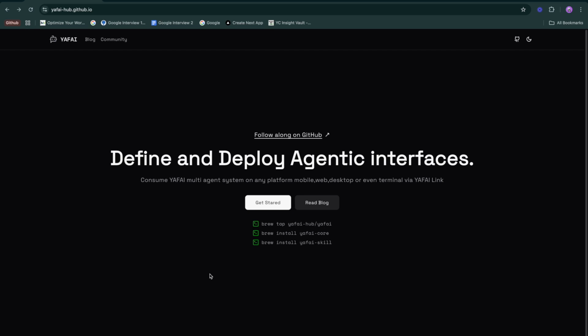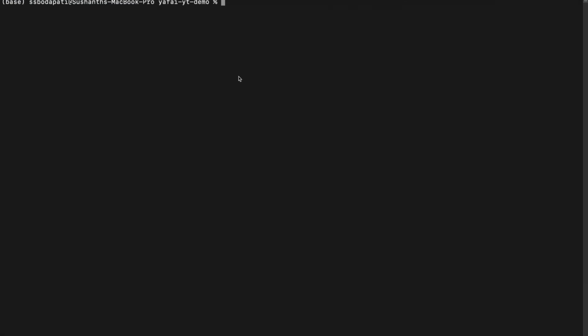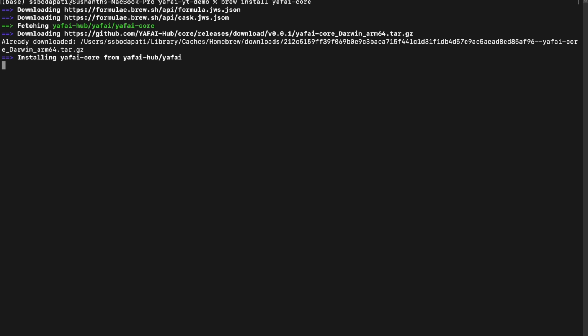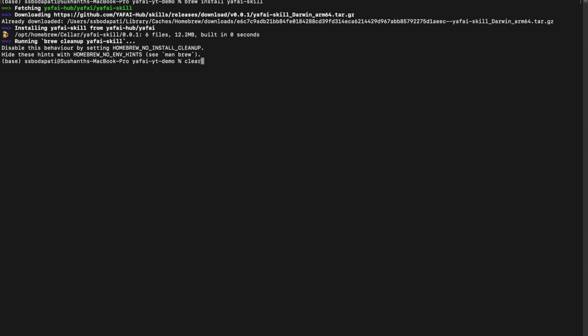So to get started, we'll go ahead and install Yafai core. Now Yafai core is distributed through Homebrew, and Yafai skill is distributed through Homebrew. So you can just do brew install Yafai core. This pulls in the Yafai core binary from the Yafai homebrew tap. On the other hand, we can also install the Yafai skill. So this again pulls in the Yafai skill binary from brew.